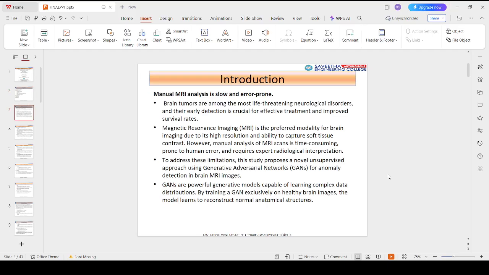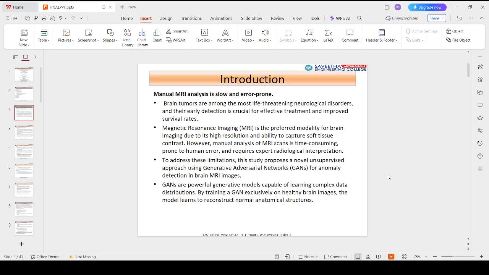Brain tumors are among the most serious neurological disorders. Early detection is crucial, as delays in diagnosis can significantly reduce survival rates. Magnetic resonance imaging, or MRI, is the preferred imaging modality because it is non-invasive and provides excellent soft tissue contrast. However, manual analysis of MRI scans has several limitations. It heavily depends on expert radiologists. It is time consuming, and it is prone to human fatigue and subjectivity.